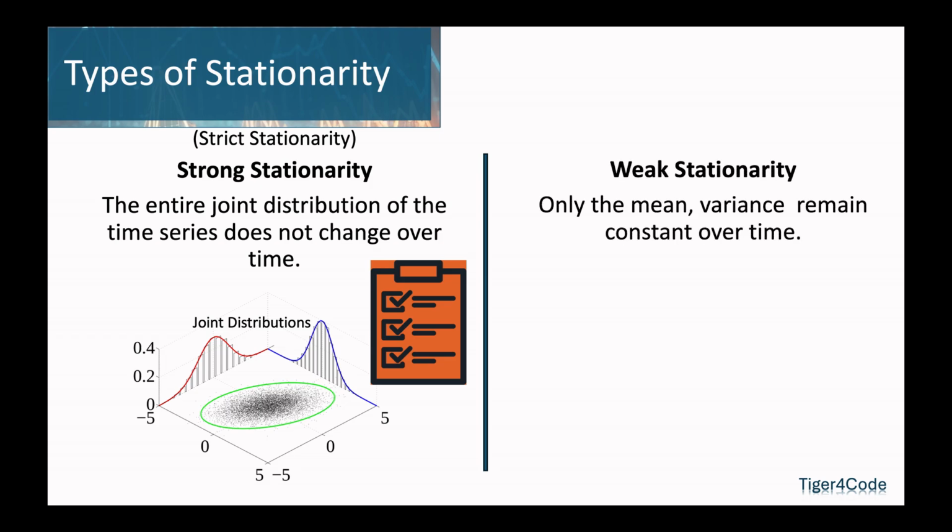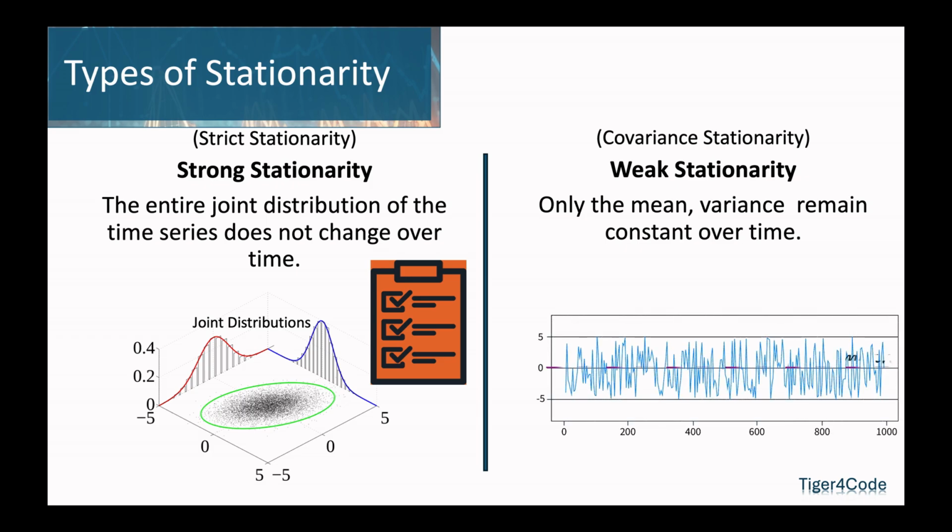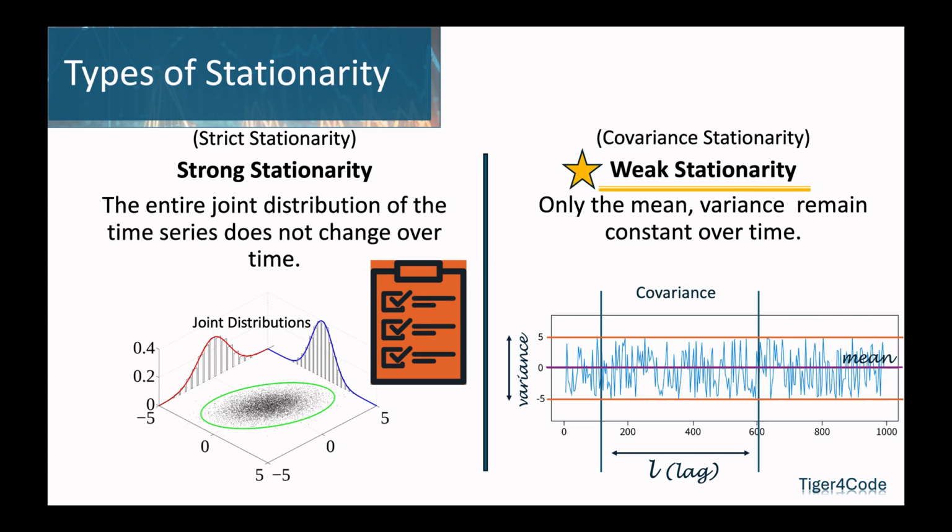Weak stationarity or covariance stationarity. Here, only the mean and the variance of the time series remain constant over time, and the covariance between any two points in the time series only depends on the time lag between them. This is the more commonly assumed type of stationarity in time series analysis.